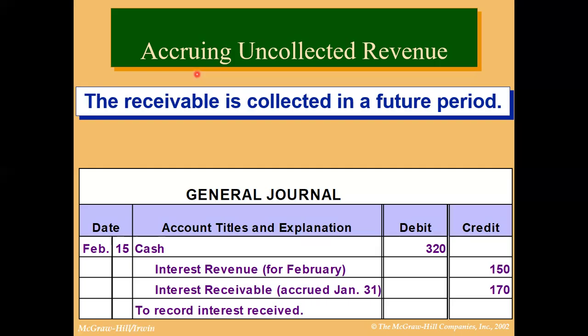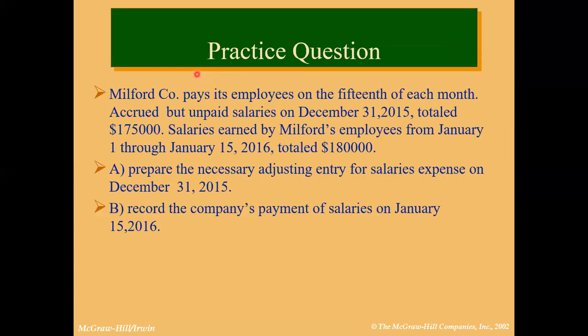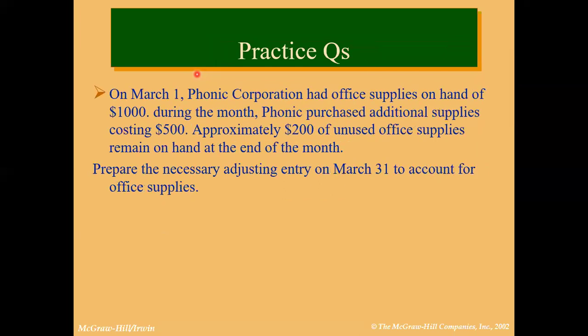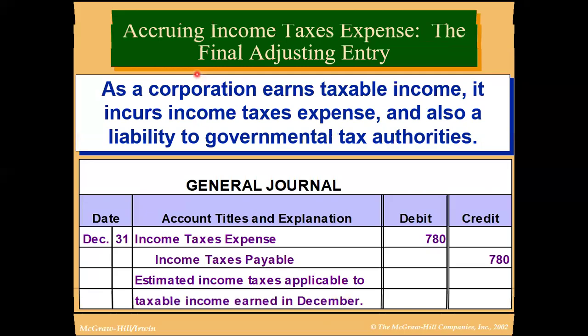And the fourth is accrued revenue. Accrued uncollected revenue means you have earned something, but you have not received payment. This is a case of accrued revenue. So these are some of the practice questions, to have a better understanding.